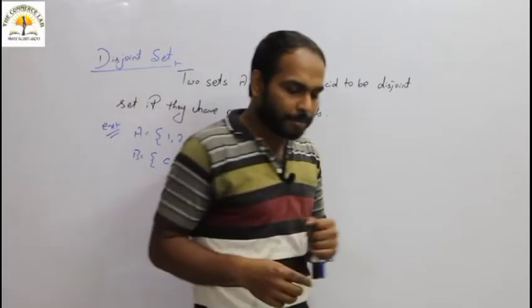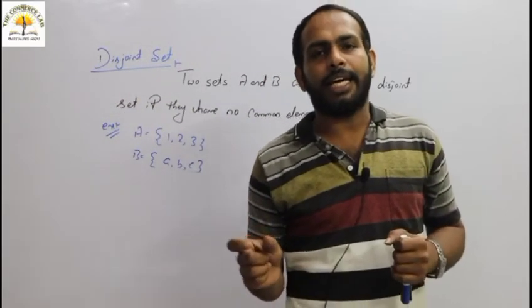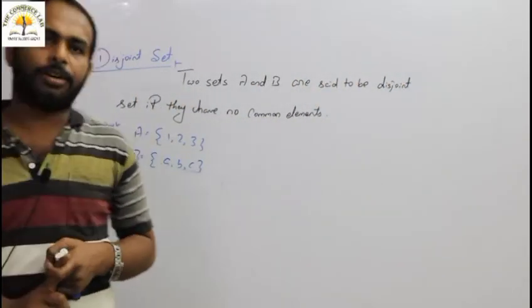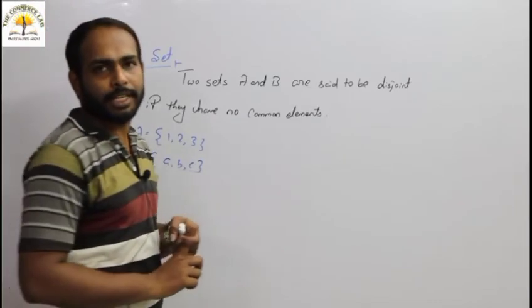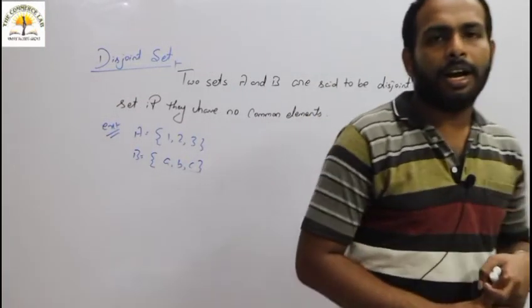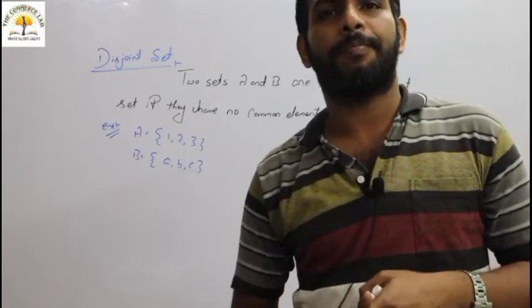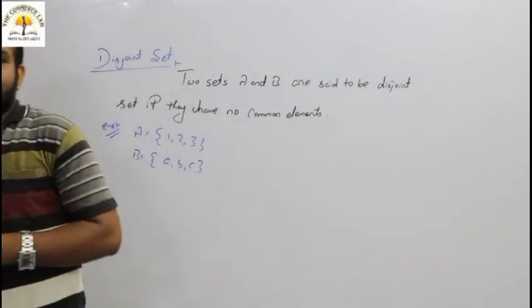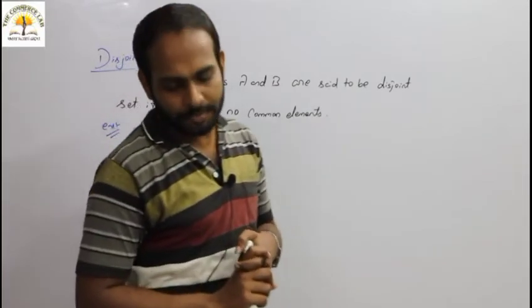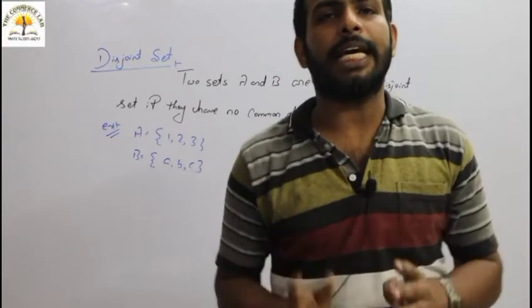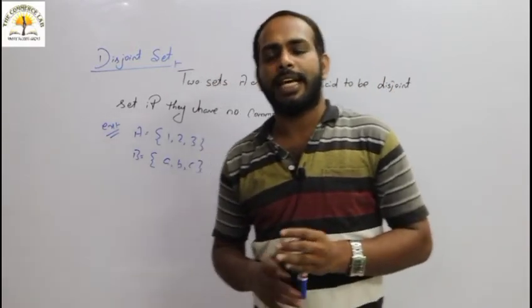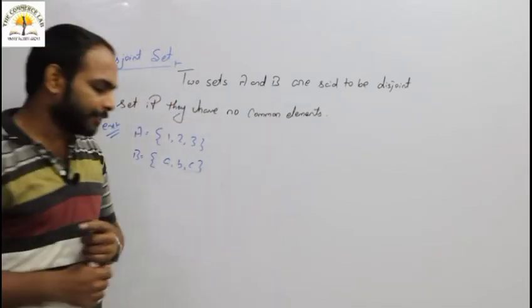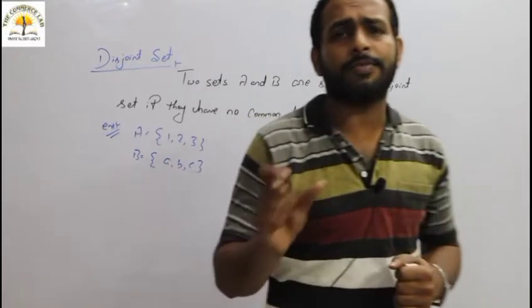That is, if n of A equals n of B, or cardinality of A is equal to cardinality of B, and order of A is equal to order of B. So what do you mean by cardinality or order of a set? The number of distinct elements of that set is known as the cardinality or order of that set. Fine. Then come to the next part. We have discussed subset.